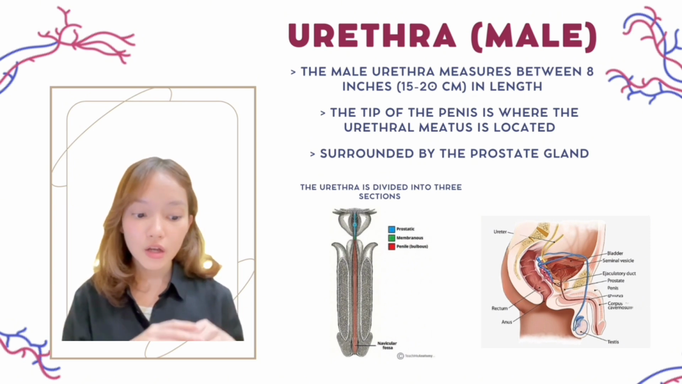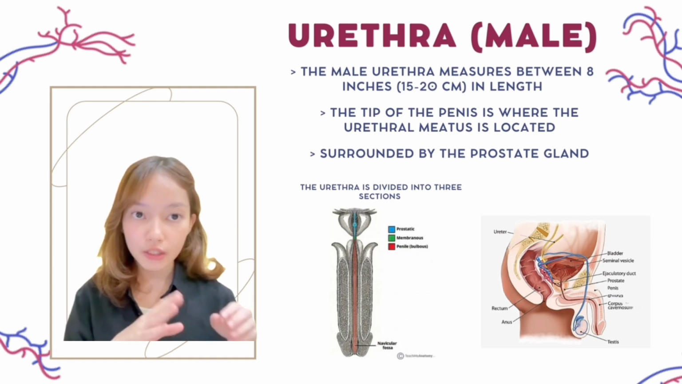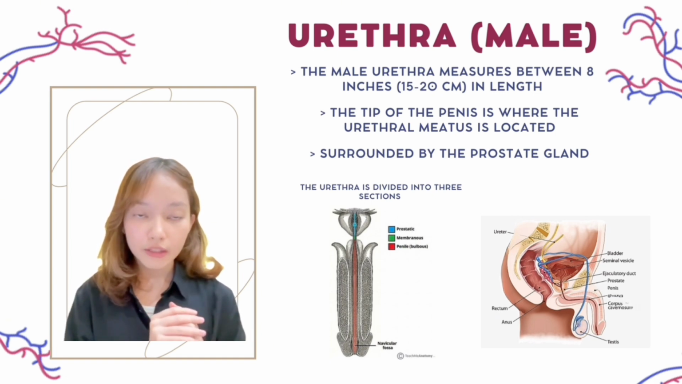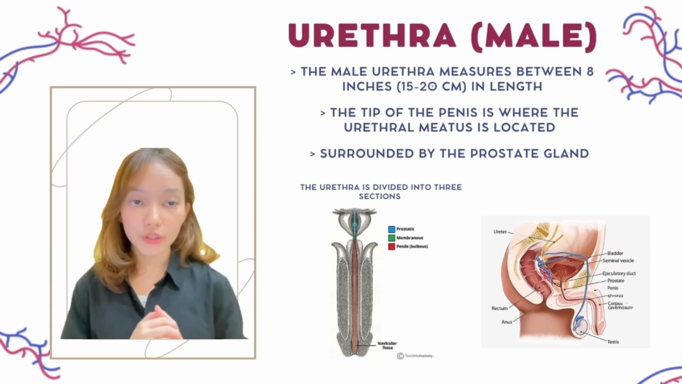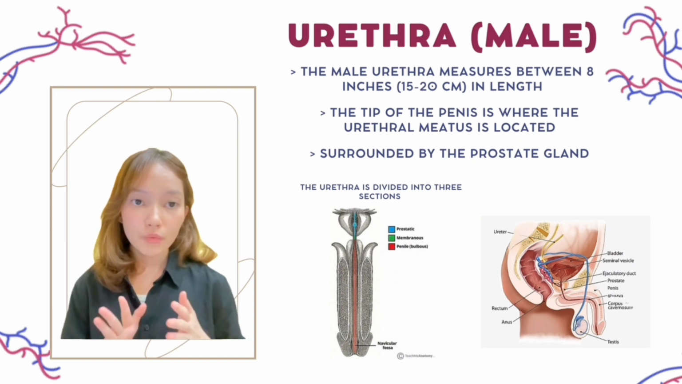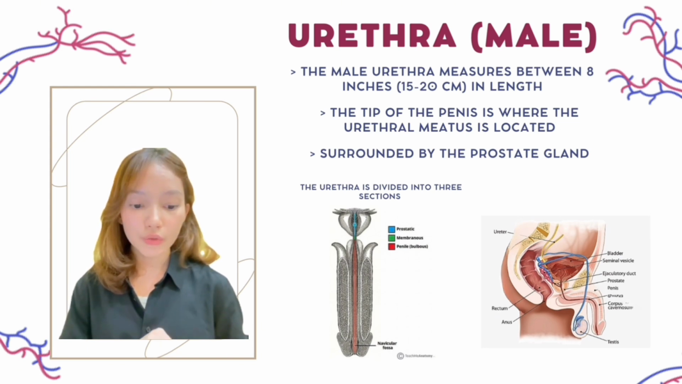Secondly is the membranous urethra, which is the short section of the urethra that carries fluids through the pelvic floor. And thirdly, the longest segment of the urethra is known as the penile urethra, sometimes referred to as the cavernous or spongy urethra. This segment of the urethra runs the full length of the penis and terminates at the opening outside the body known as the urethral meatus.